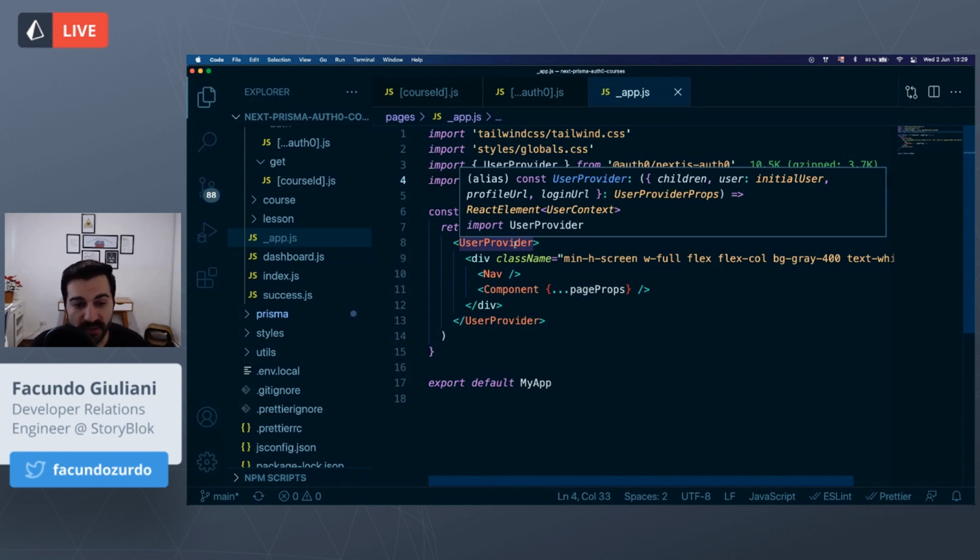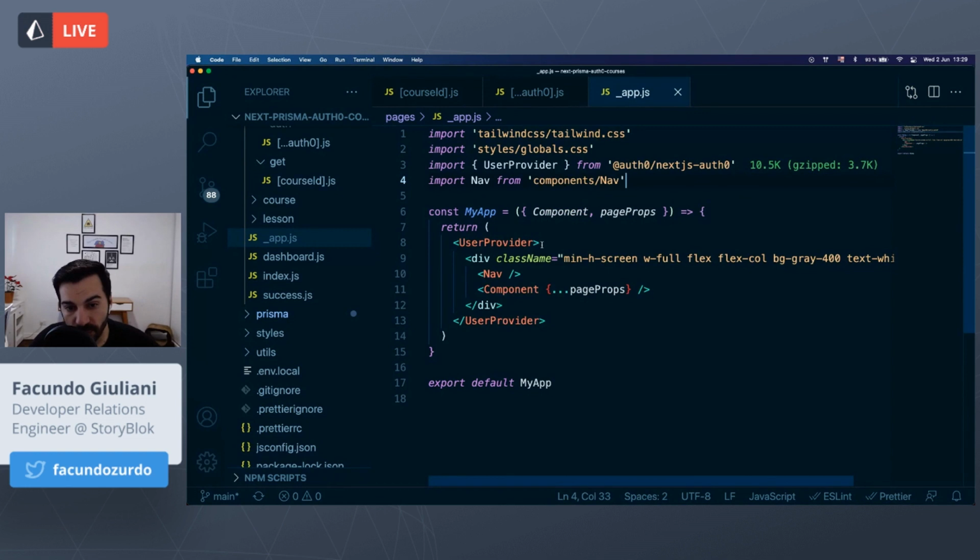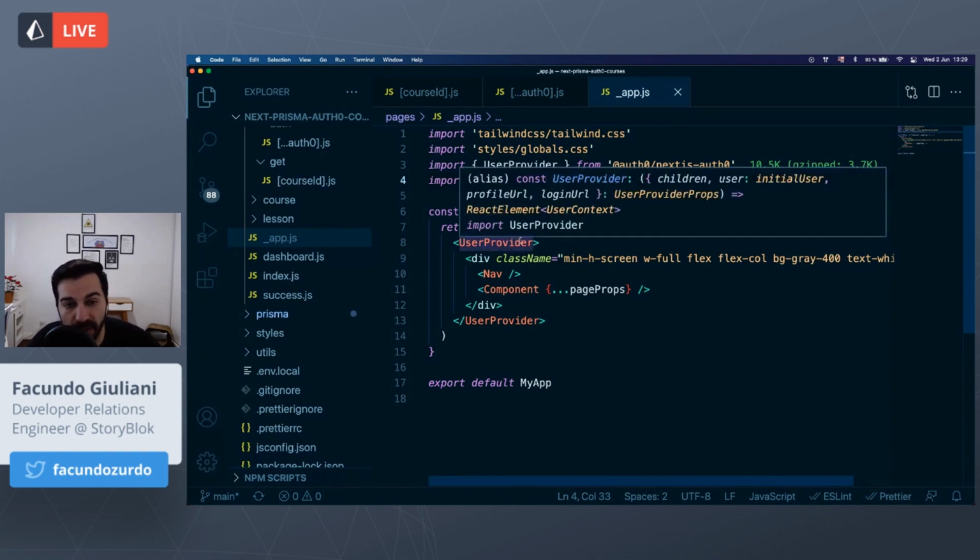So if we want to access information related to the user that is logged in to our web application, we can use the component. As this app file is the one that wraps all the pages from our web application, we are wrapping all the content with a UserProvider component. So this is accessible from any page of our web app.